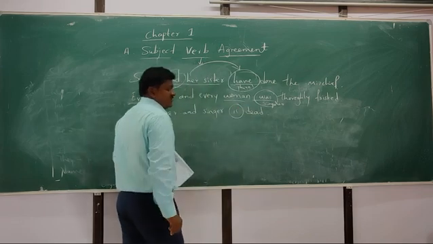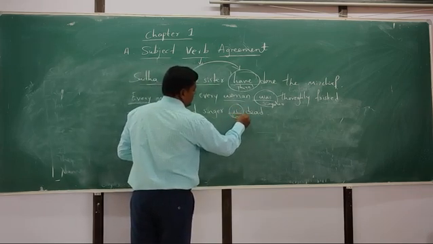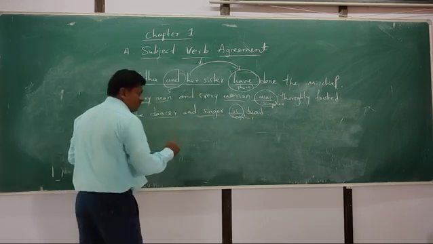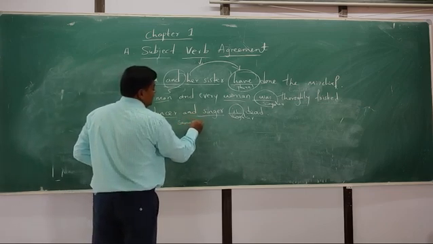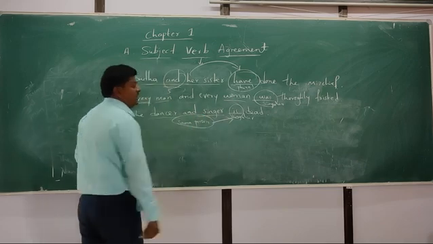In this sentence, the verb is singular. Why singular? Here, the dancer and the singer refer to the same person. So that's why it is considered singular.